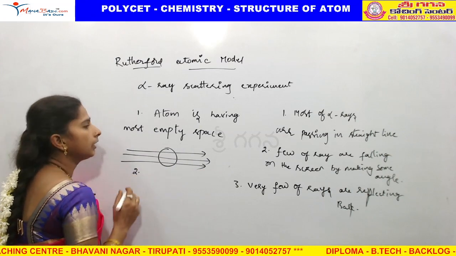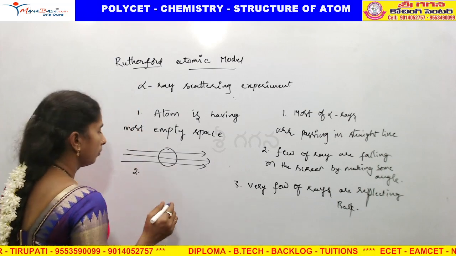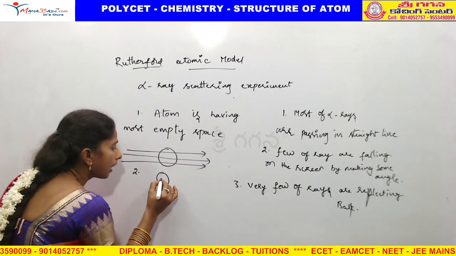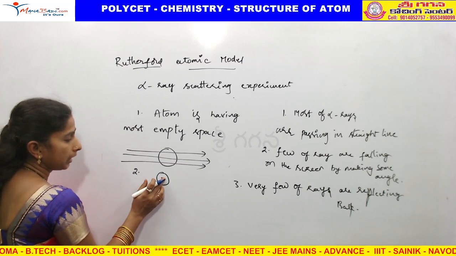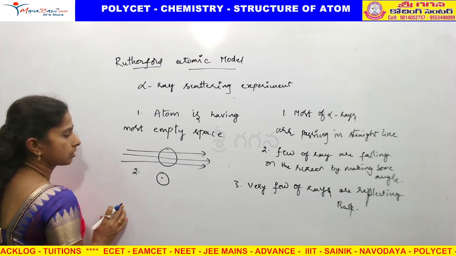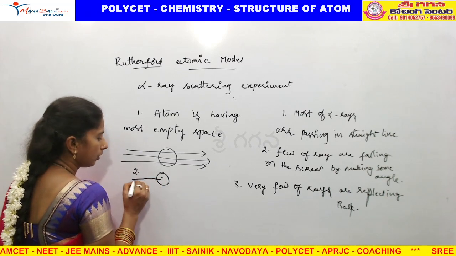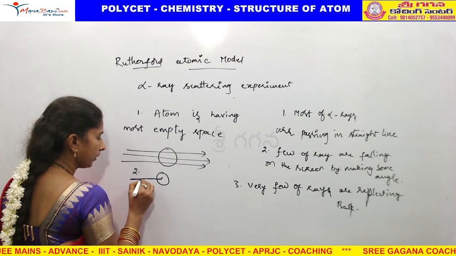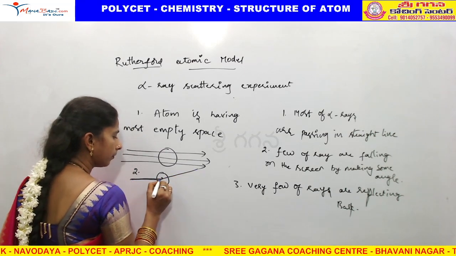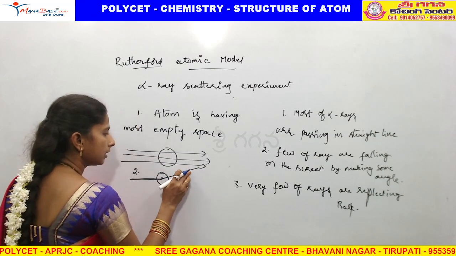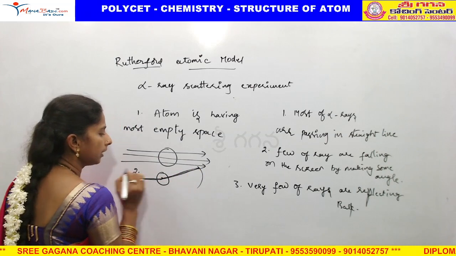And the second reason he has given: a few rays are deflected because the atom has a very small area with some charge. When the rays pass through the atom, due to that area they are reflected and change their path, so they make some angle on the screen.